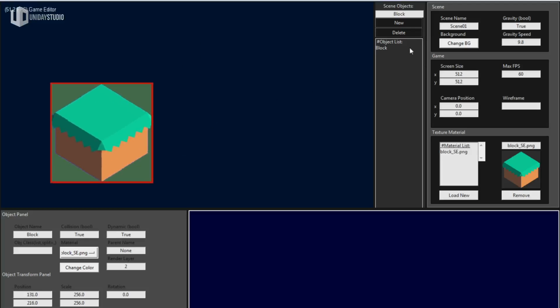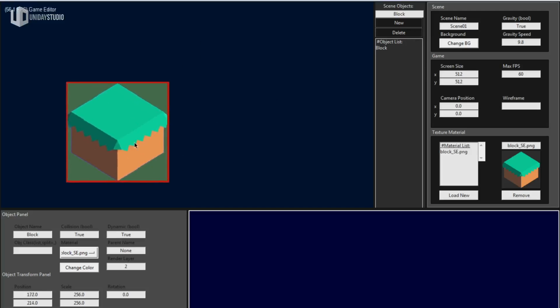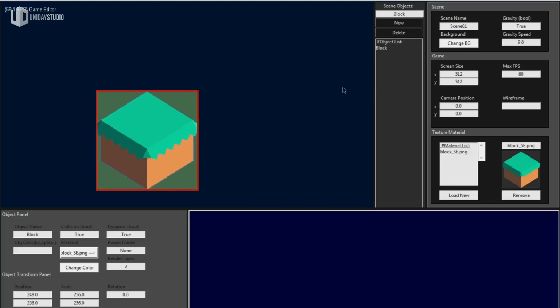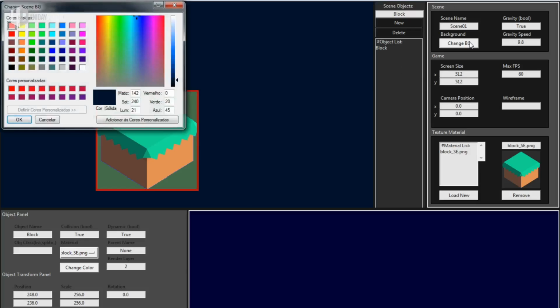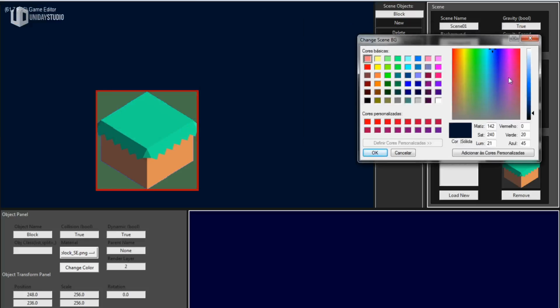So I can move it. Can I duplicate this object? There's no right click. Shift D, maybe, no. Okay, I can't duplicate this, obviously. Let me change the background color. Again, technology, take a look at that.